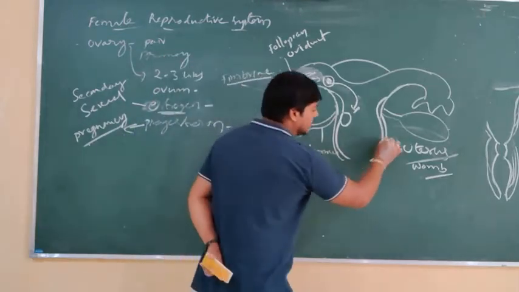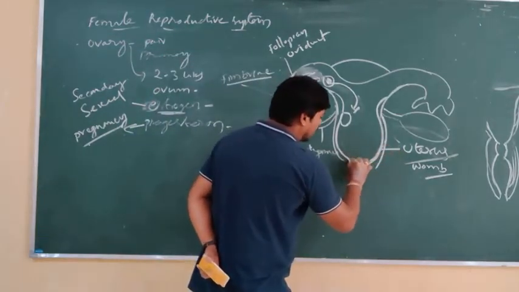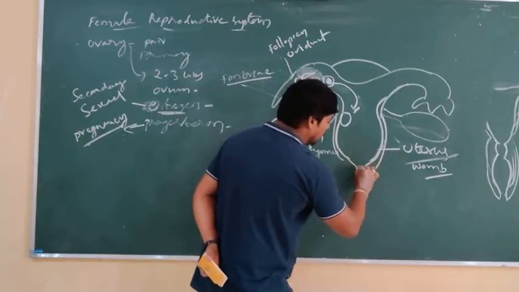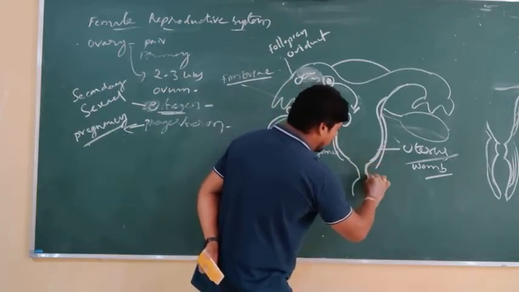Now, this uterus plays a key role in the development of the fetus.